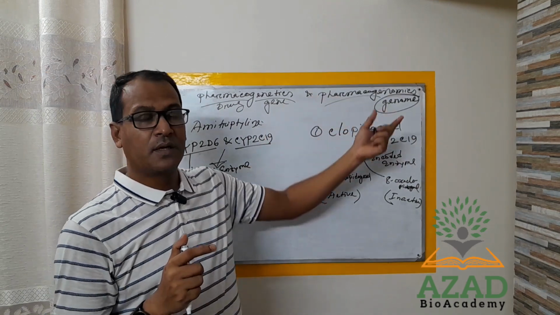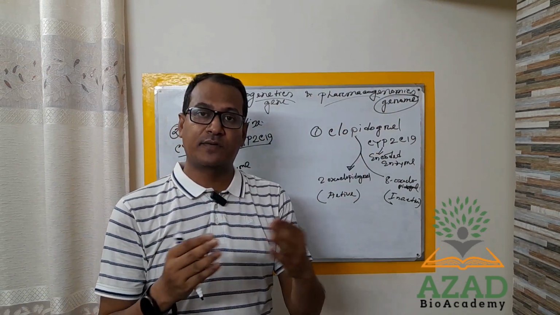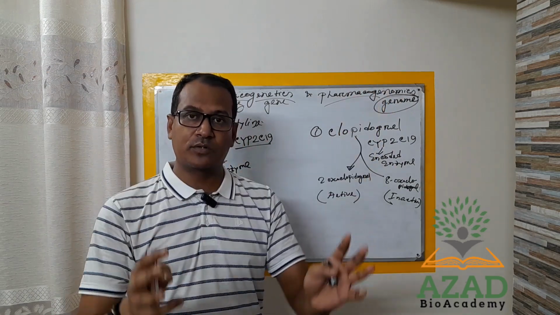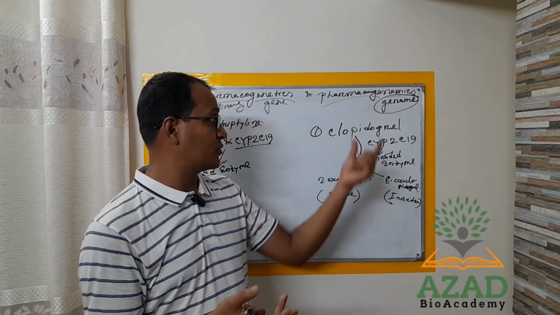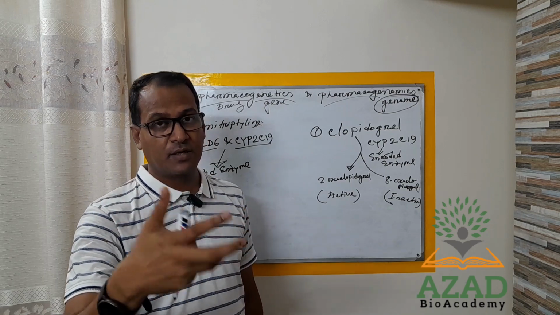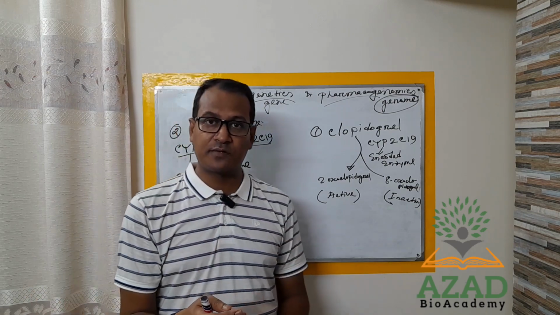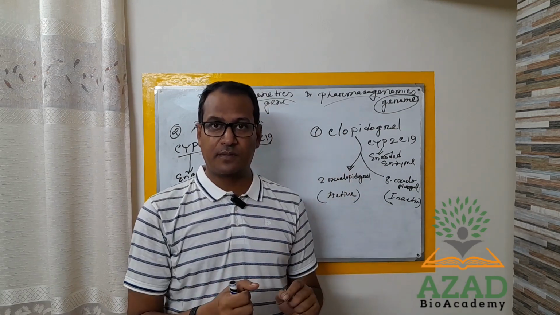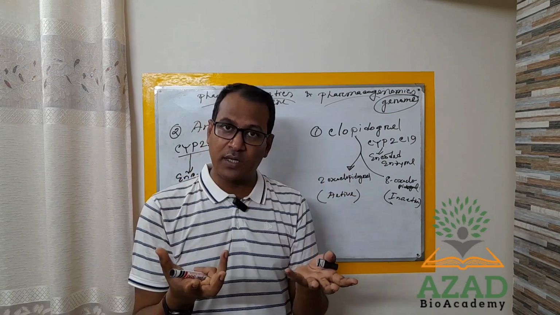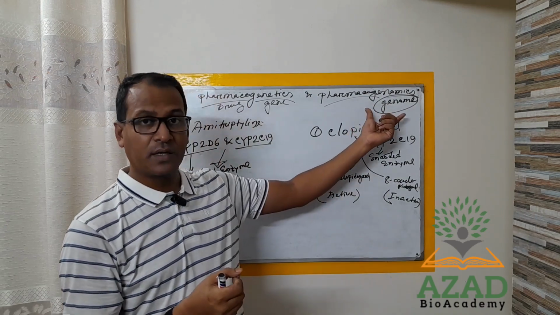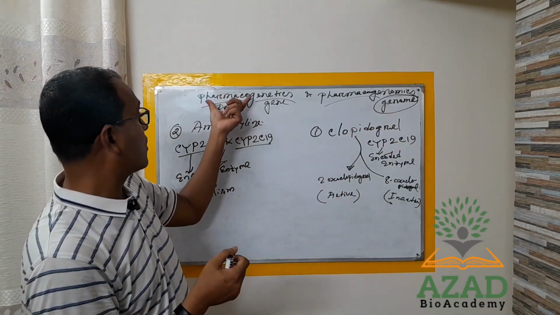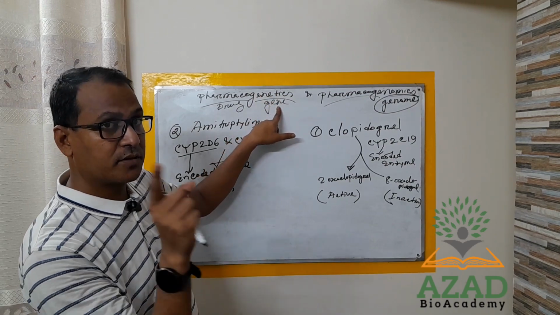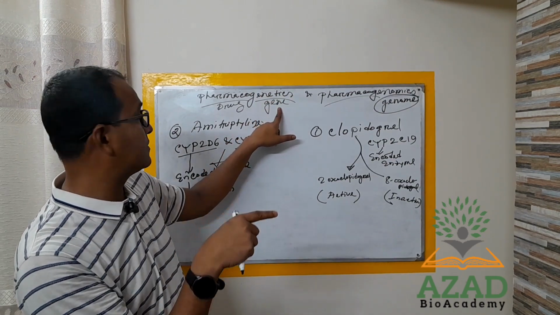And genome, you can say in a different way, is multiple genes. You can also say it is the entire genetic material within the cell or in your body, that is the genome. So pharmacogenetics is when a single gene is responsible for altering the function of the drug.